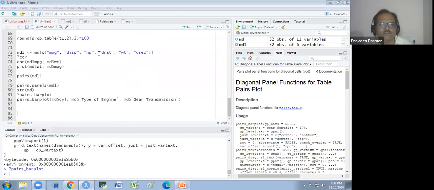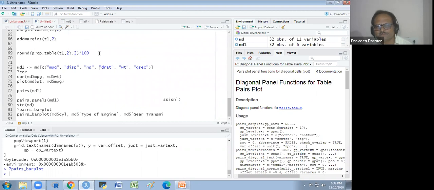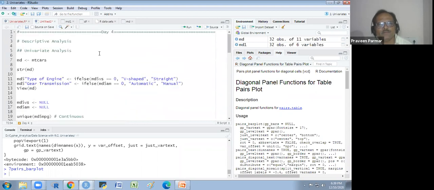Okay, mtcars data in the environment. You just write the mtcars, write mtcars like this way.